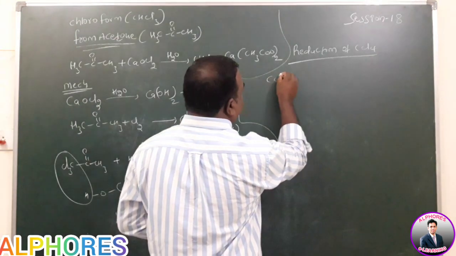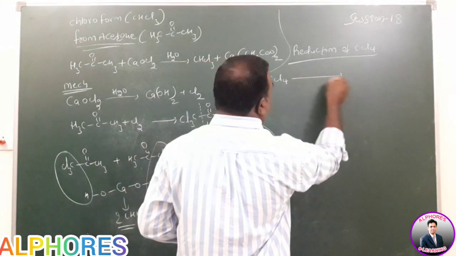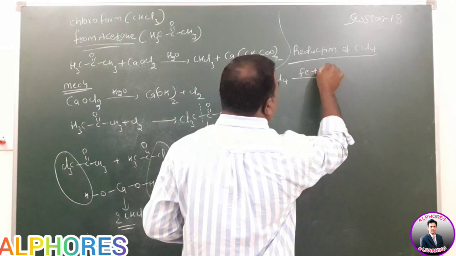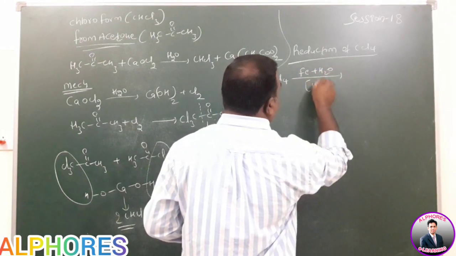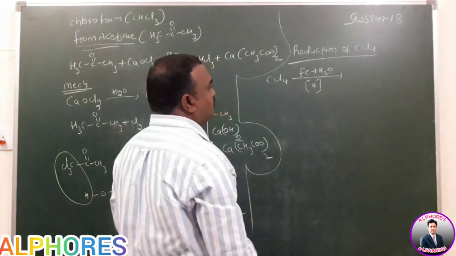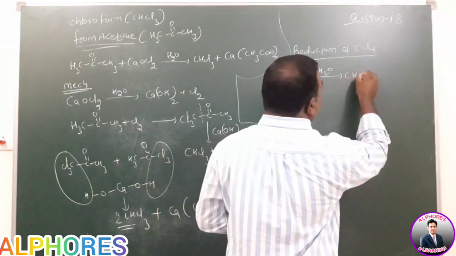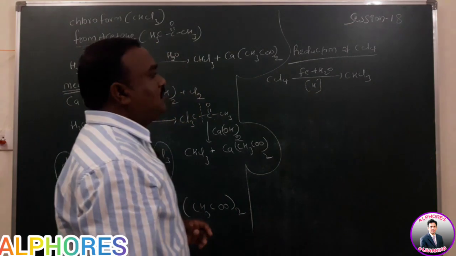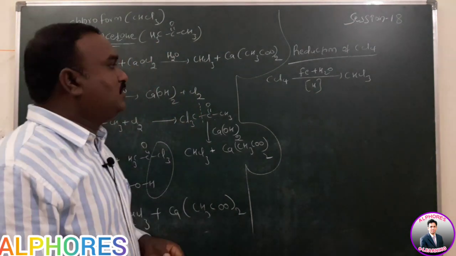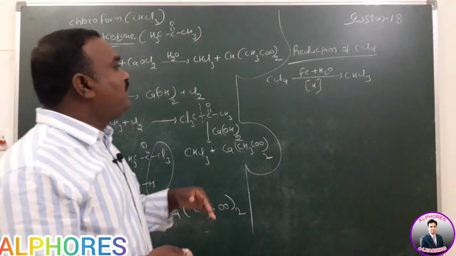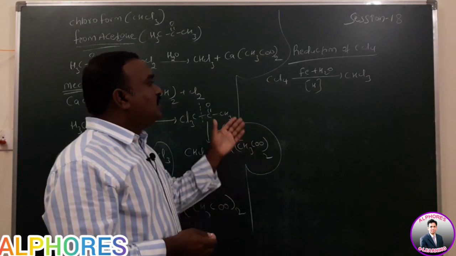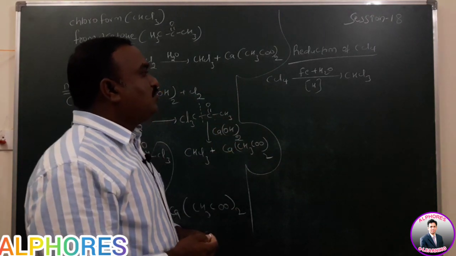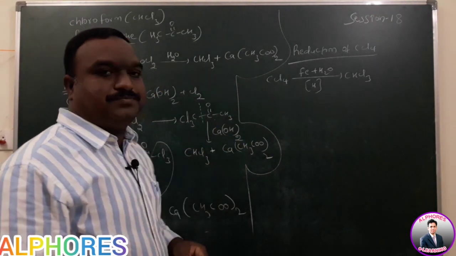Here carbon tetrachloride is given, Fe and H2O is given, forming CHCl3. This is a way to write that product. Some developed countries like the USA use this reaction to prepare large amounts of chloroform.